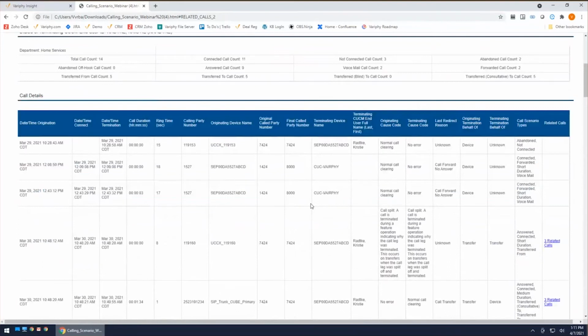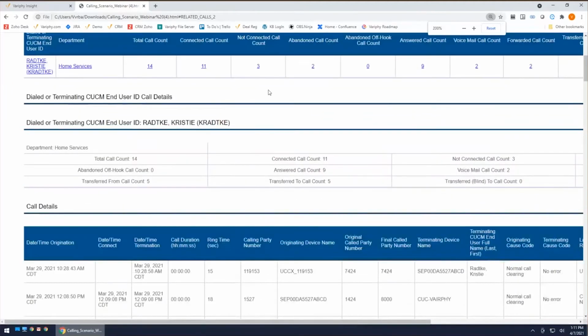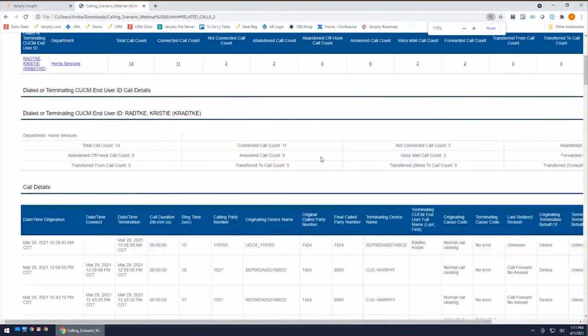Now, an abandoned call is also included in the not connected count because in actuality, it never got connected to anybody. So not connected includes abandoned, but it also includes those auto forwards and transfers and things like that. But let's take a look at an abandoned call. Abandoned is something that did not get connected, but it has a very specific call clearing code.